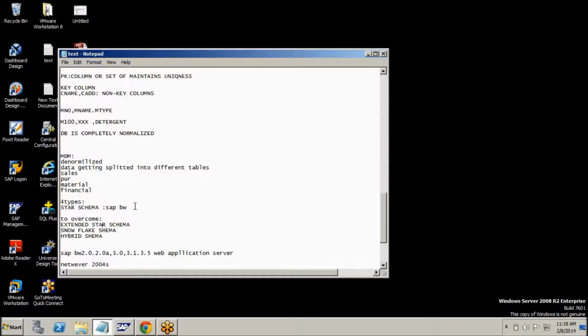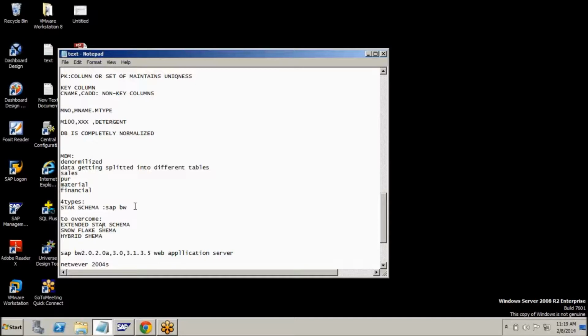Suppose, boss Srikanth, on the client side I have sales information, material information, and one more, customer information. 3 tables will be there. First I need to identify the relationship between these tables. Is it one-to-one, one-to-many, or many-to-many?